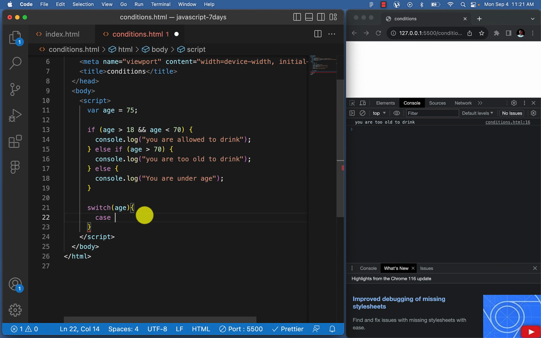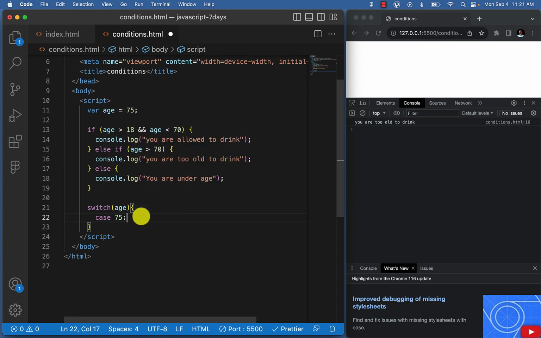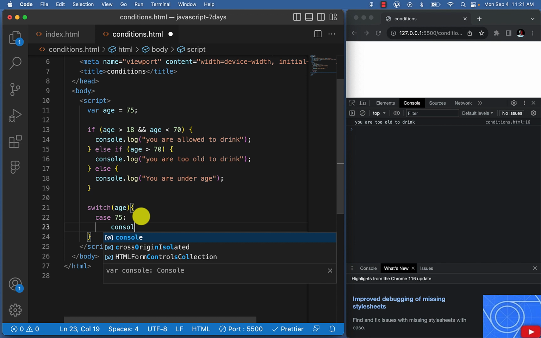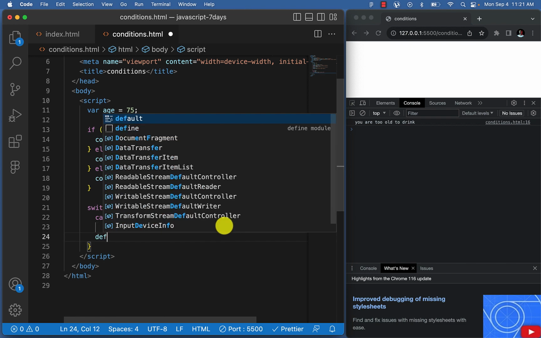So if age is 75, for example, we'll now have our block of code here. We can now say console.log you are old. Let's use that. You are old, right? Then we have default that could also work.